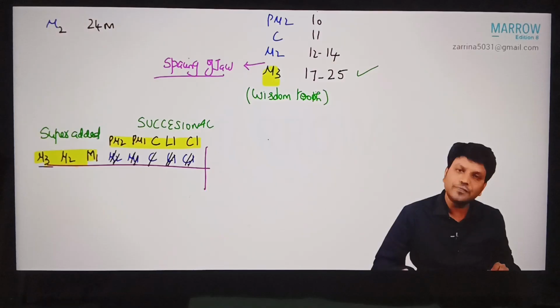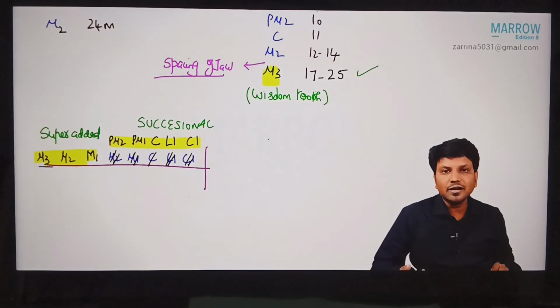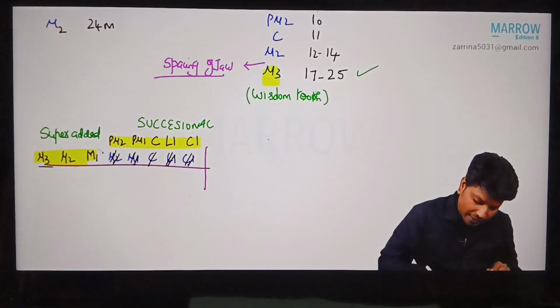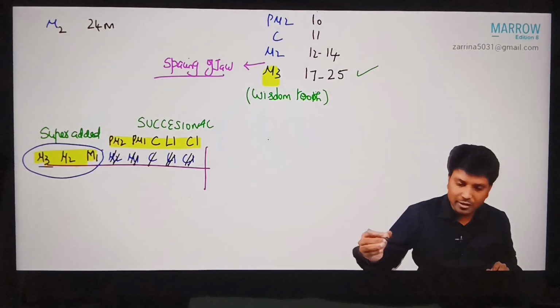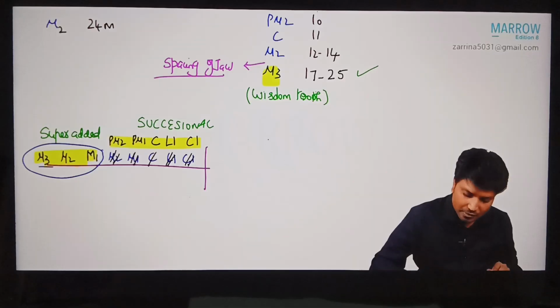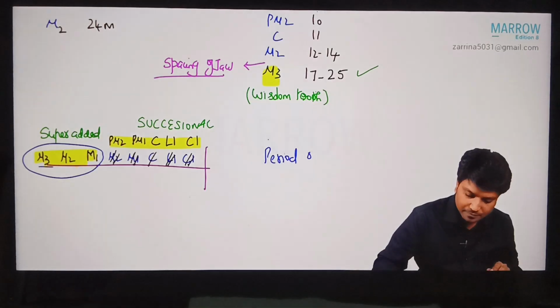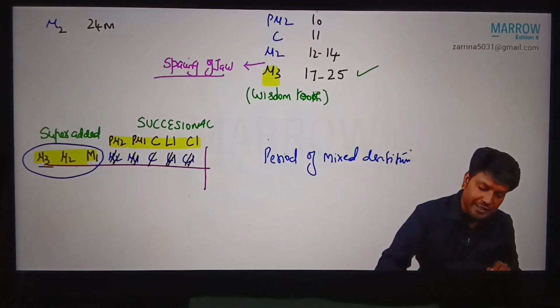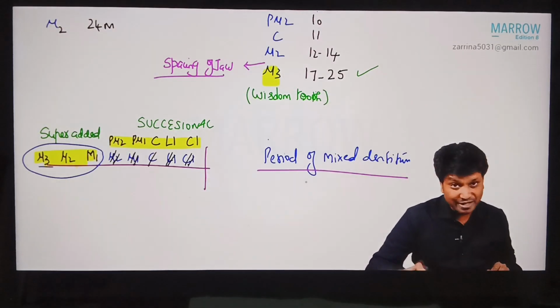If they ask you a question like this, which of the following is not a successional tooth? Permanent central incisor, permanent canine, permanent premolar 1, permanent molar 1. Permanent molar 1 is not successional, it is superadded. M1, M2, M3 are all superadded because they came in the additional space without replacing anything. There is a period called the period of mixed dentition. As the name implies, in this period you have both temporary teeth and permanent teeth together in the jaw.